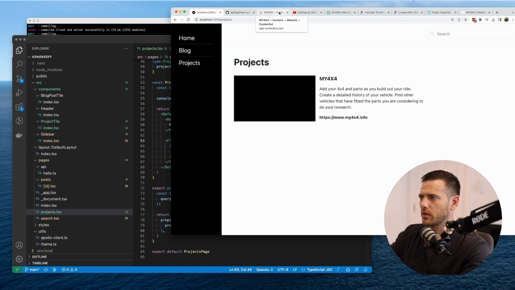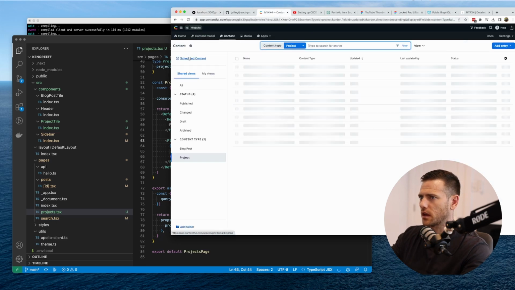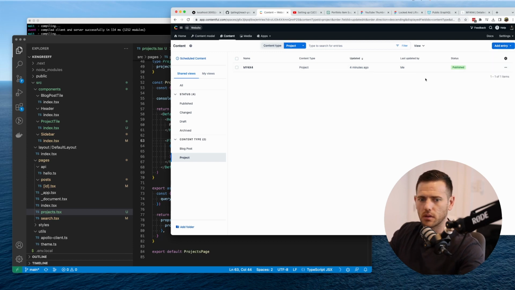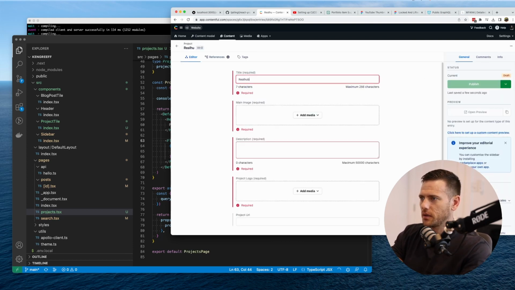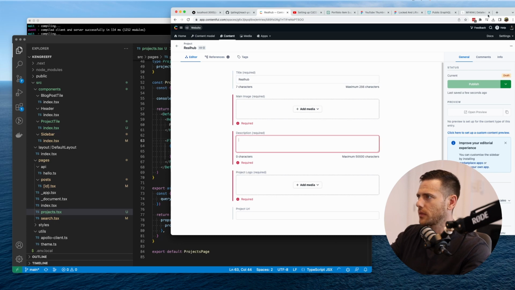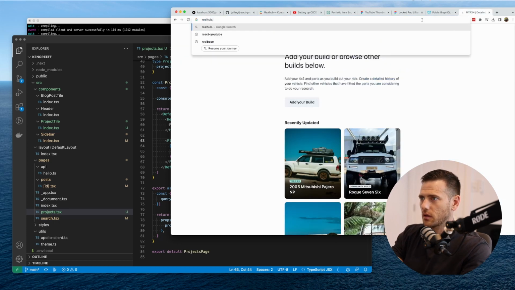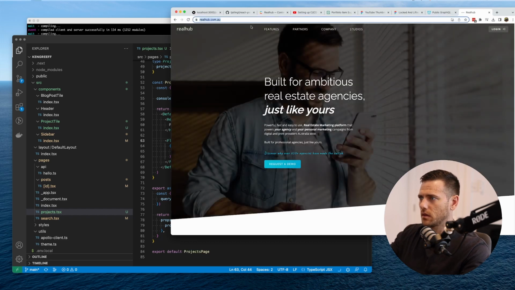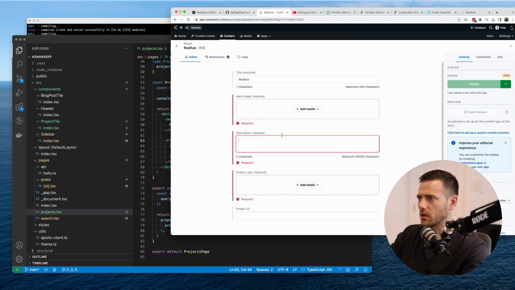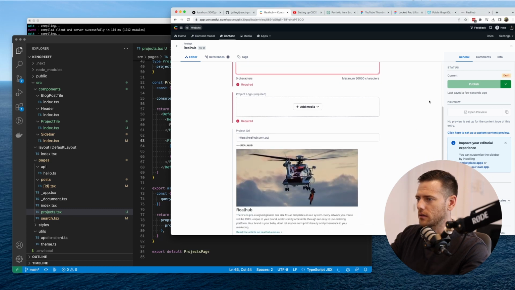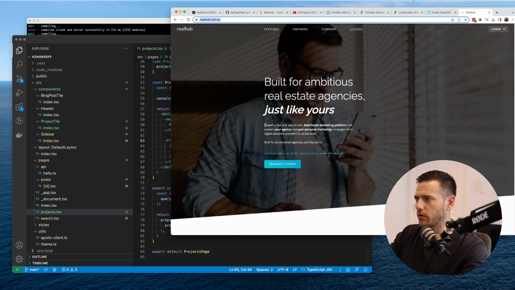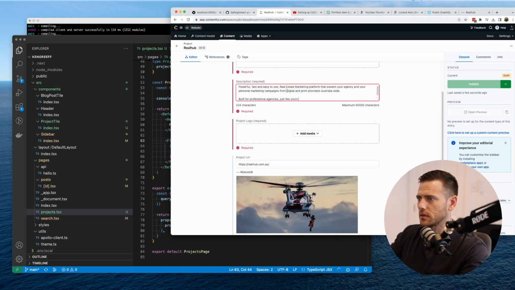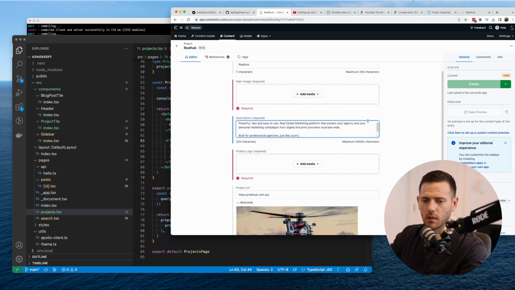Now I'm going to add another project just so we can see what this feels like when we have multiple. So we add an entry. This one's going to be our old favorite, RealHub, realhub.com.au, real estate agency marketing platform. Chuck that in there. That's it. Look at that. So powerful and fast. This is awesome. Grab that. So if you don't know, RealHub is my baby.